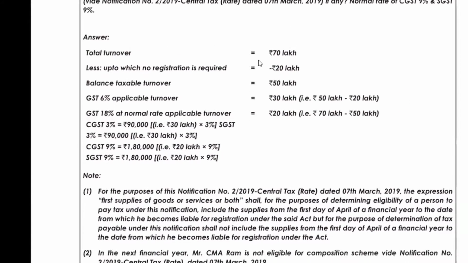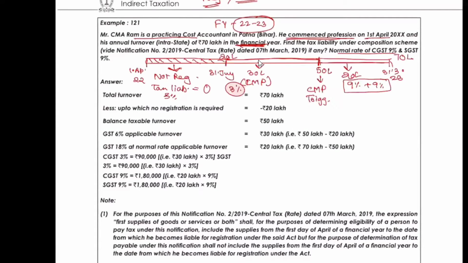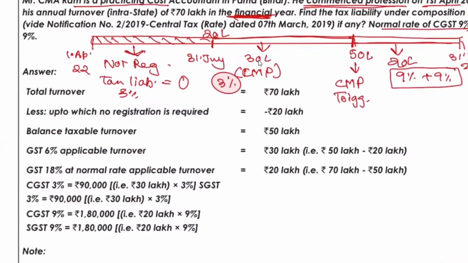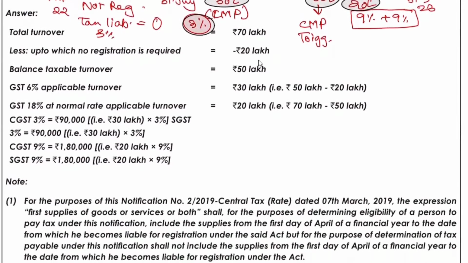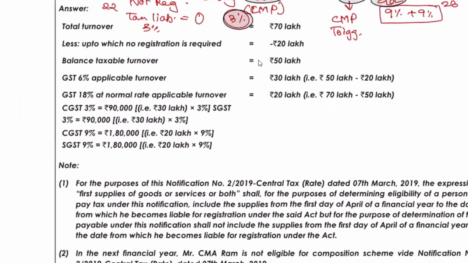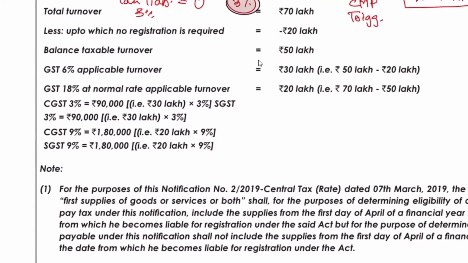Can you get it right now? But when you see this example, you will get it. That's why they have said why no tax is liable here, why this 20 lakh is getting cut, and why on this 30 lakh only 3% is paid. And why on this 20 lakh, which is nothing but 70 lakh minus 50 lakh. Why am I saying this? I drew this for your better understanding. Otherwise, I would have just read it, and you would have said, oh, what is this?